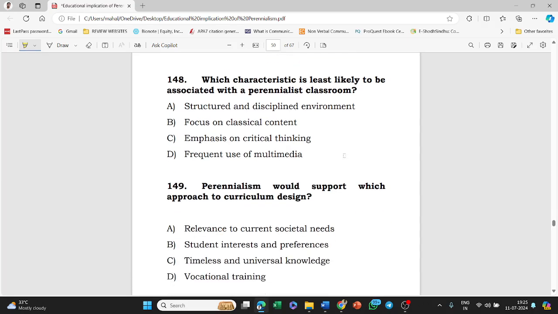Next, which characteristic is least likely to be associated with a perennialist classroom? Structured and disciplined environment, focus on classical content, emphasis on critical thinking, frequent use of multimedia. The answer of this question is frequent use of multimedia.